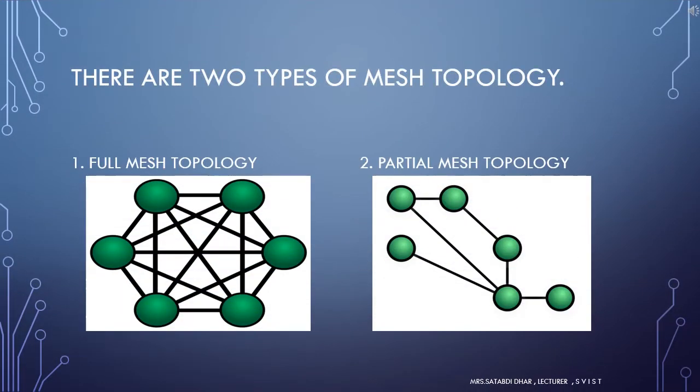There are two types of mesh topology. One is full mesh topology and the other is partially connected mesh topology. The first one, full mesh topology. In this topology, every node or device is directly connected with each other. In the partial mesh topology, most of the devices are connected almost similarly as in full mesh topology. The only difference is that a few devices are connected with just two or three devices.